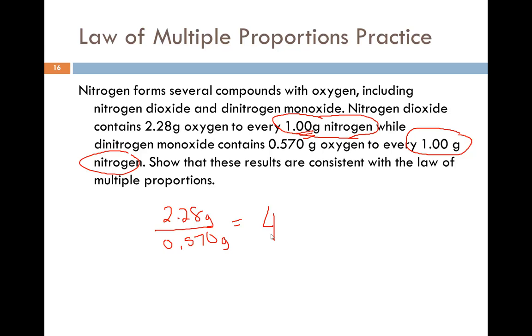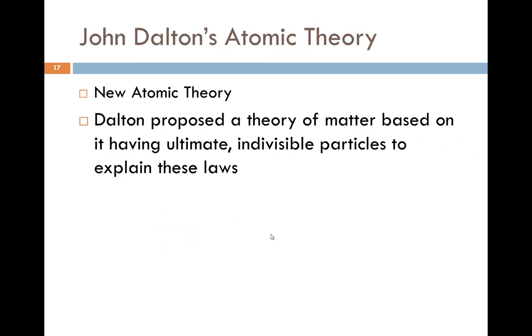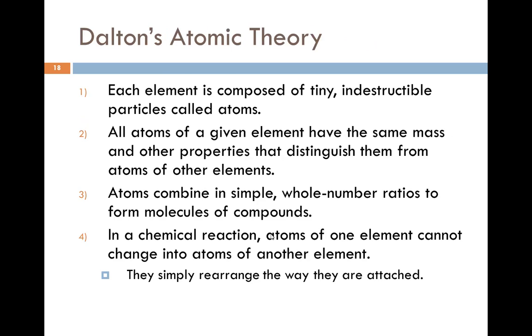This then had John Dalton thinking about the atomic theory, and he came up with a new atomic theory. Dalton proposed a theory of matter based on it having ultimate indivisible particles to explain these laws. And this is his theory. Please note that not all of these are considered to be 100% true, because we've done more research and we've gotten more exact results. Each element is composed of tiny, indestructible particles called atoms.